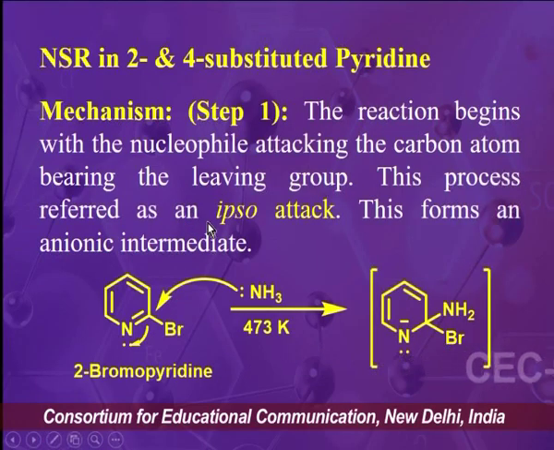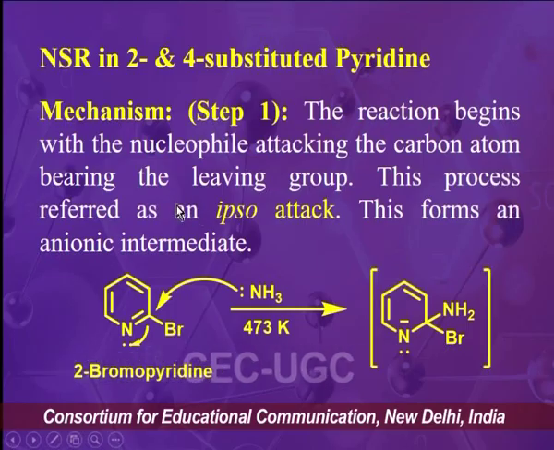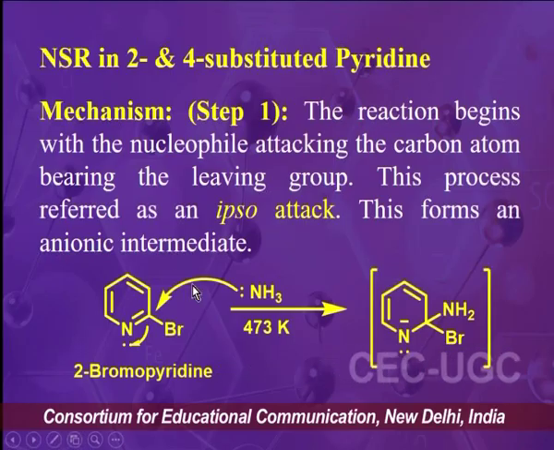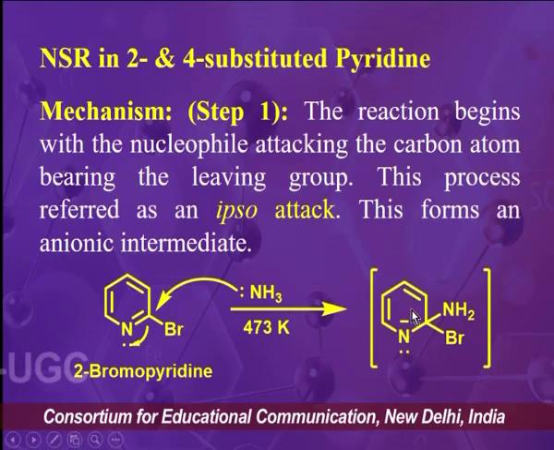In the first step, the reaction begins with the nucleophile attacking the carbon atom bearing the leaving group. This kind of attack where the leaving group is present is also known as ipso attack, and after this attack there will be formation of an anionic intermediate.